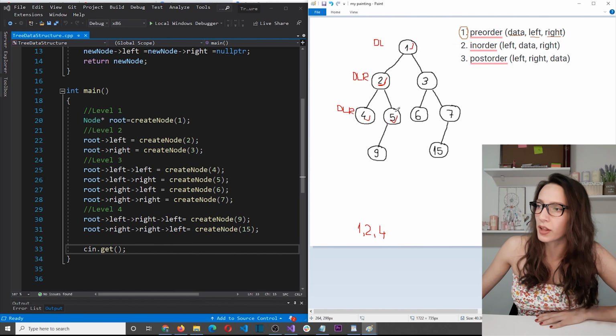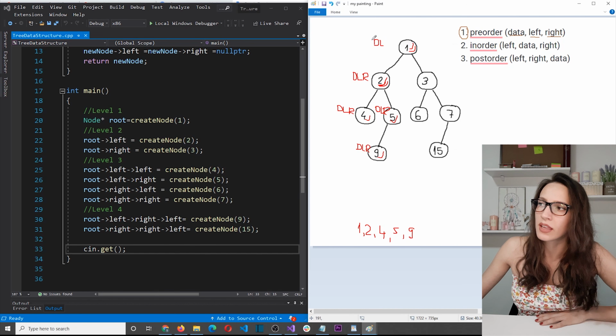And we start the algorithm once more. So data, which means that I will print number 5 and then visit the left child, which means this child here. And the algorithm starts once more. So data, again, I print number 9 and then I try to visit the left child. There is no left child. I try to visit the right child. There is no right child as well. So I go back and here I try to visit the right child, but there is no right child. So again, I go back to this node here and then I go back to this node here.